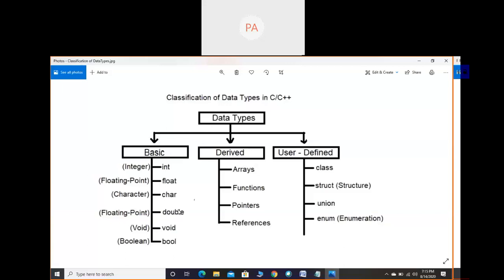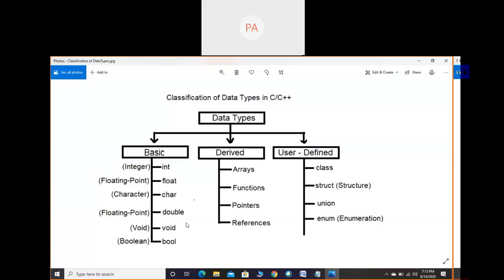Okay. For example, in some cases we will get a recurring value like 0.33, 0.66. You can take 6 values, say 10 values, like that. So the double keyword is used to represent a floating point number only, but a much bigger value than the float. Then comes the void data type. When we wrote some programs in the previous classes, for the main function we wrote void. The meaning of this I will tell you in the functions chapter.